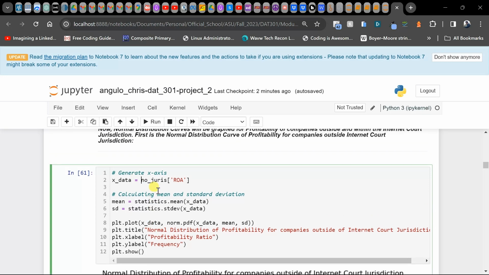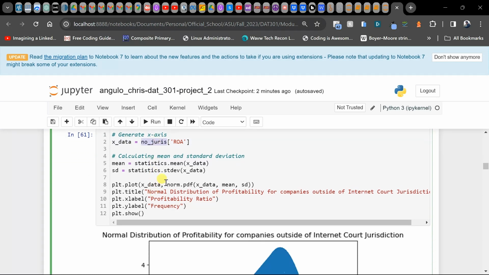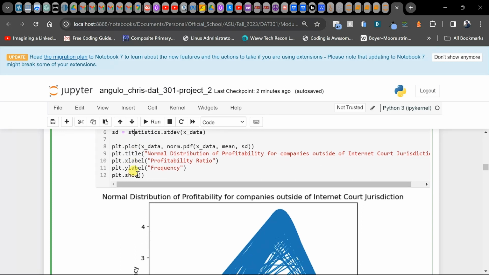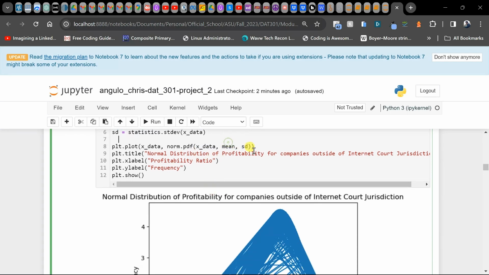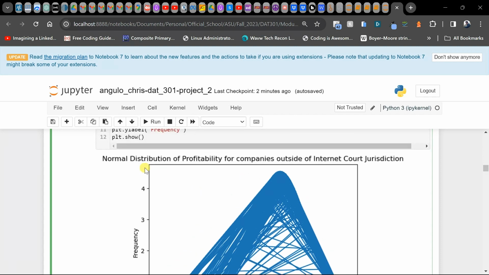Here we're going to graph a normal distribution curve for the profitability of companies outside of the Internet Court jurisdiction. We go ahead and label the profitability data for companies outside of the Internet Court jurisdiction. We calculate their mean and their standard deviation, and this way we can make a normal curve of this data using the mean and the standard deviation. So here is that.